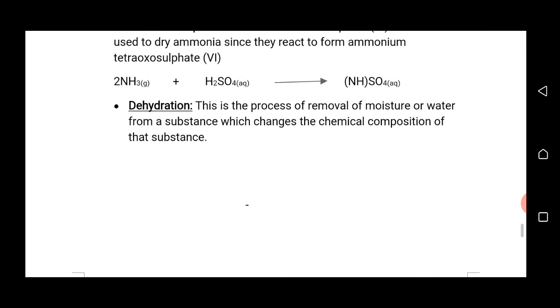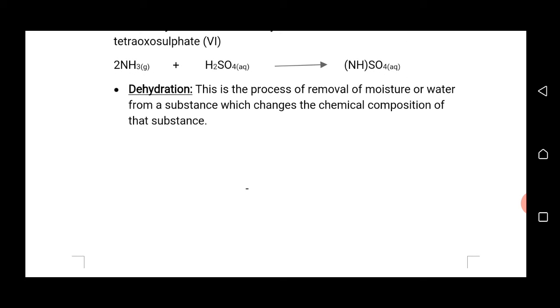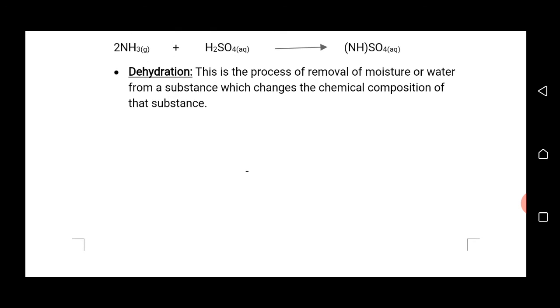Another note here: dehydration is different from drying. Dehydration is the process of removing water or moisture from a substance which changes the chemical composition of that substance.